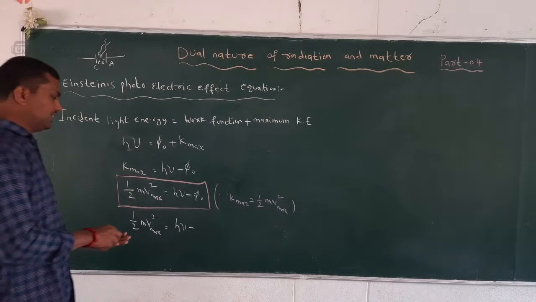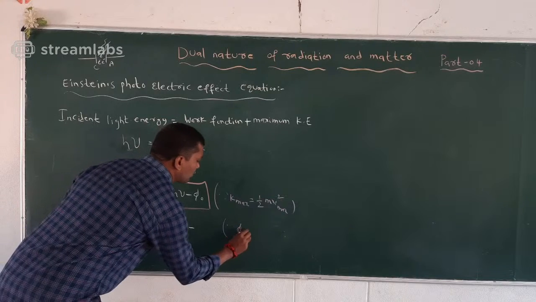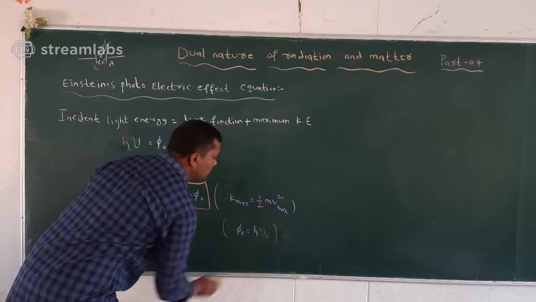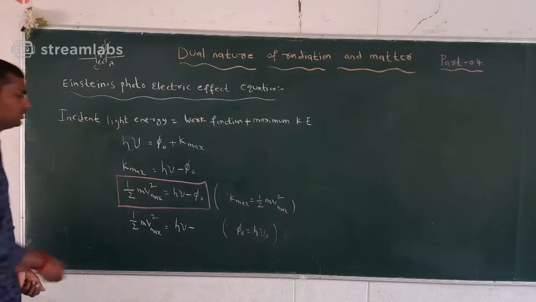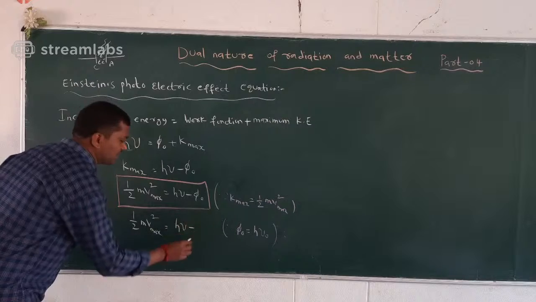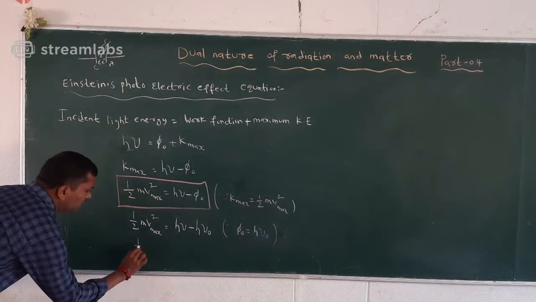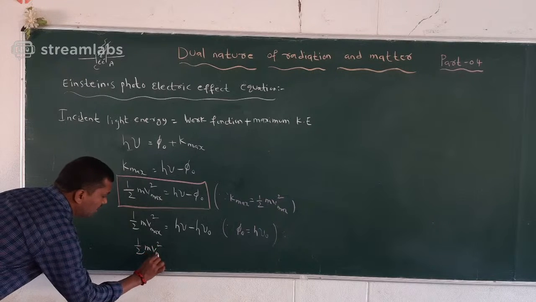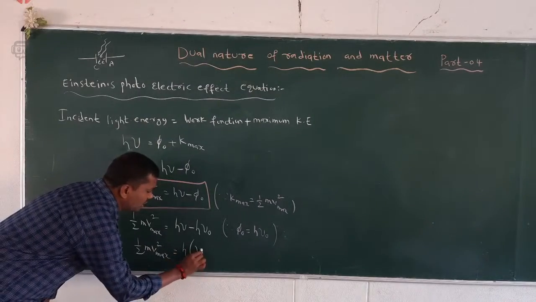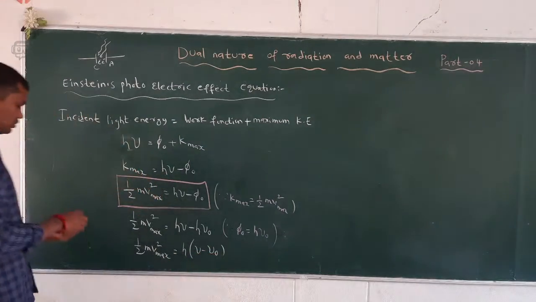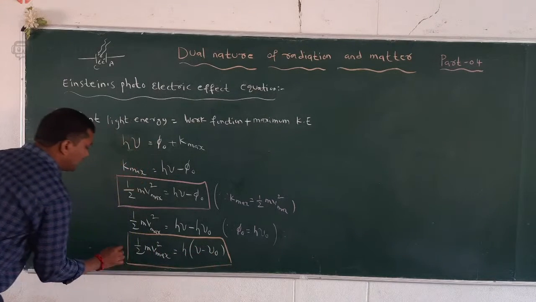Pi naught, also called w naught, is the work function. Its value is pi naught is equal to h nu naught. So instead of pi naught we can take h nu naught. Then half m v square maximum is equal to h nu minus h nu naught. Taking h common, h of nu minus nu naught. This is also called Einstein photoelectric equation.